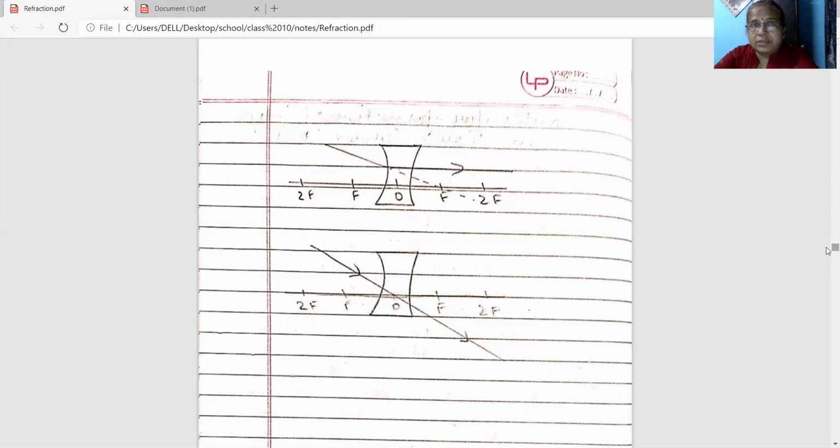Now come to concave lens. If a ray of light appears to pass through the focus of concave lens, this is the second rule, after refraction, it will become parallel to principal axis. First one is, if a ray of light parallel to principal axis falls on the concave lens, after refraction, what happens? It will get diverged, and the diverged ray appears to be passing through focus. Third rule is, if a ray of light passes through optical center of concave lens, after refraction, it will follow the same straight path without change in the direction.